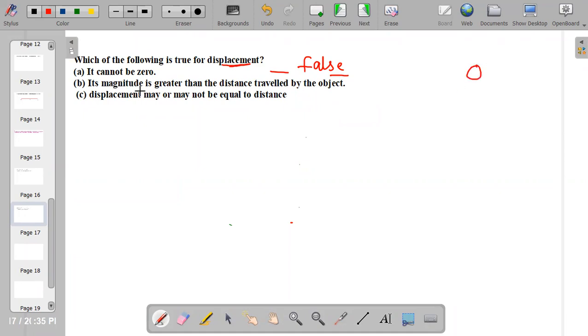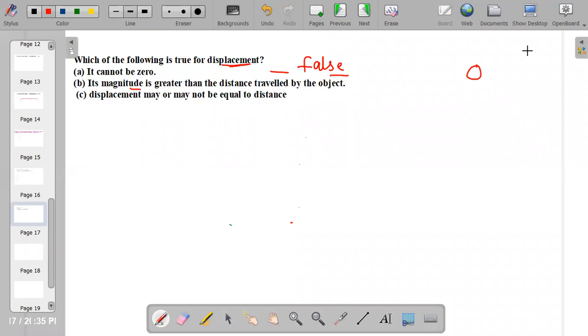Now next question is, its magnitude is greater than distance. Which is higher? Displacement or distance? Yes, Nitya is correct. Yes, Farhan is correct. You know what magnitude is? A numerical value.